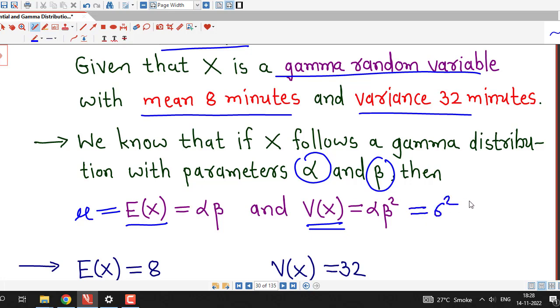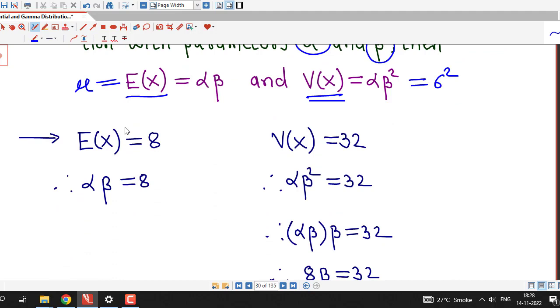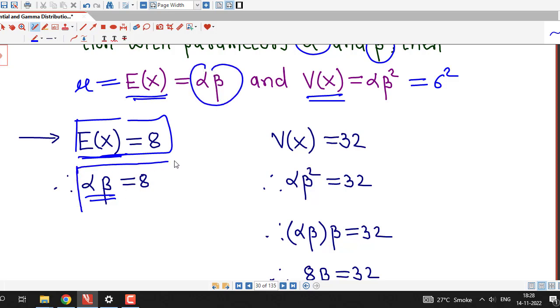This is another notation. It is given that the mean is 8 minutes, so we put alpha into beta equal to 8. The expected value of X is 8, and we know that the expected value of X is alpha into beta. That means we have alpha into beta equal to 8. Also it is given that the variance of X is 32, and we know that the variance of a gamma random variable is alpha times beta square.